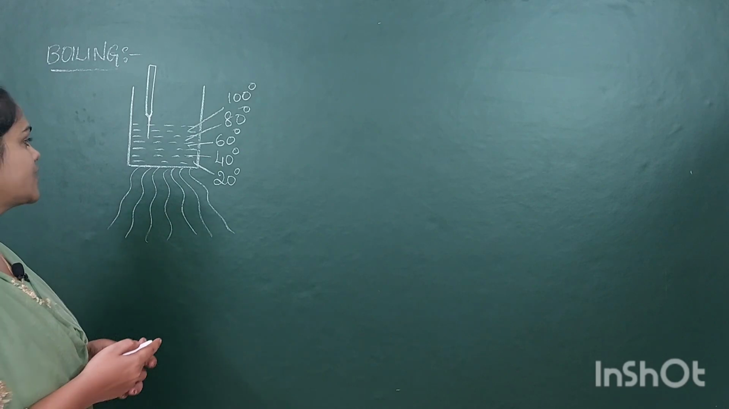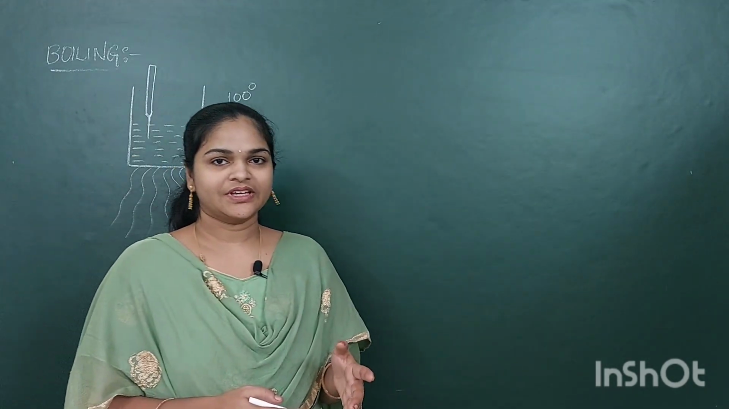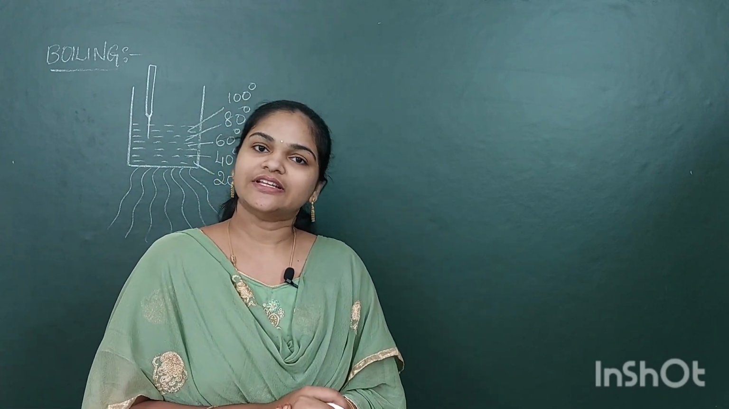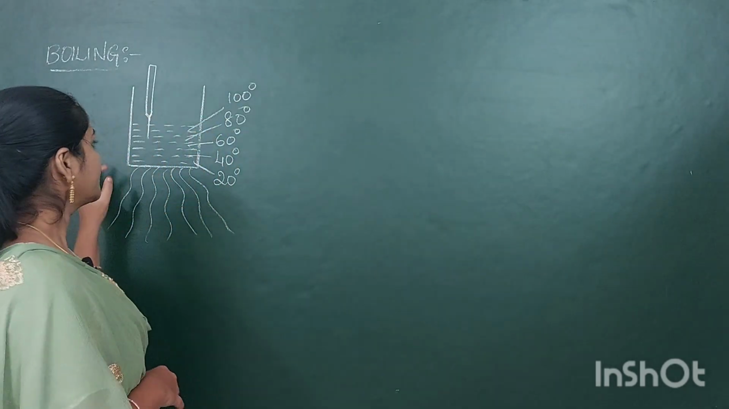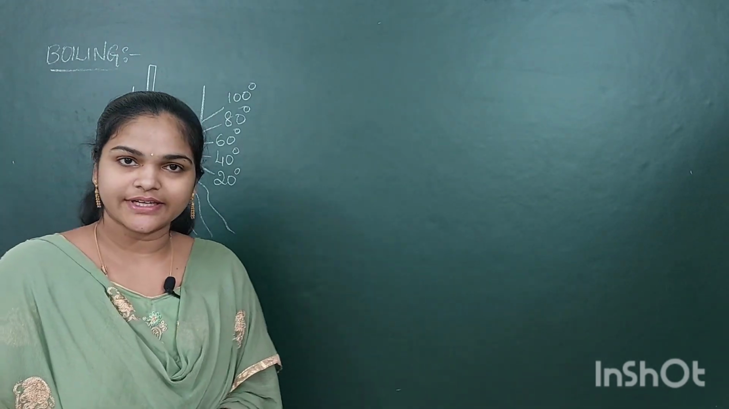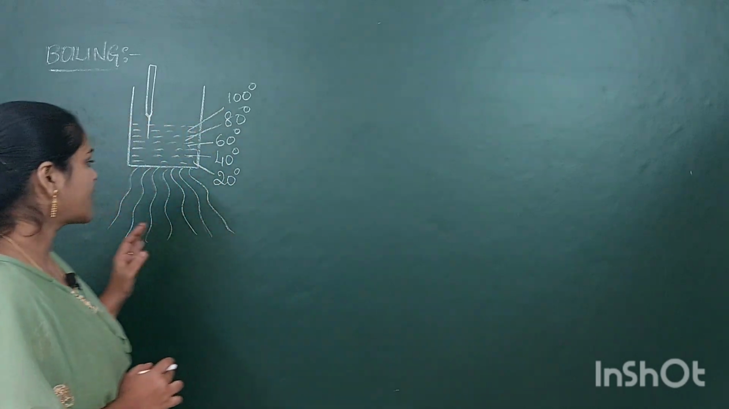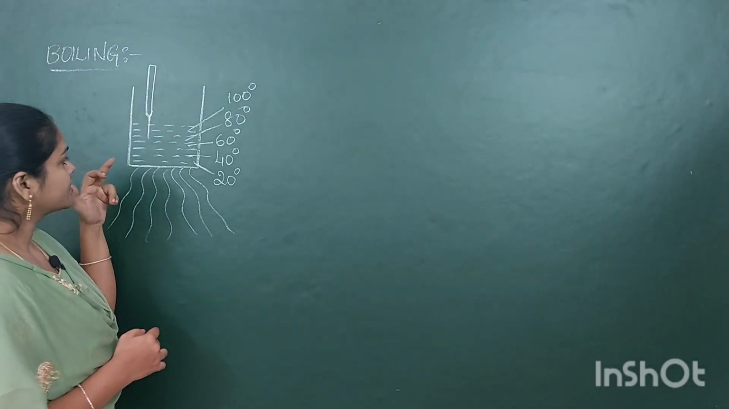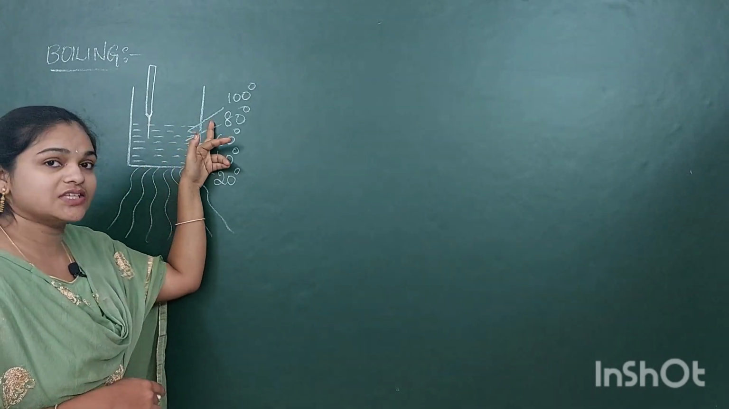Here we have taken water. Water is a solution. There are many impurities dissolved in it, including gases. So being a solution, water has many impurities dissolved in it, including gases. So what happens when you supply heat to that water? The gases remain dissolved until you reach 100 degrees Celsius.